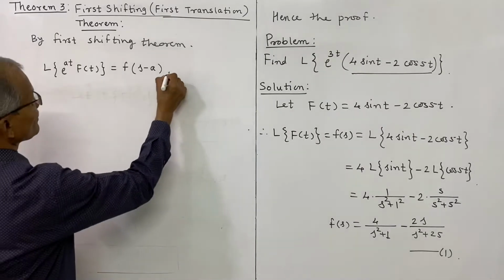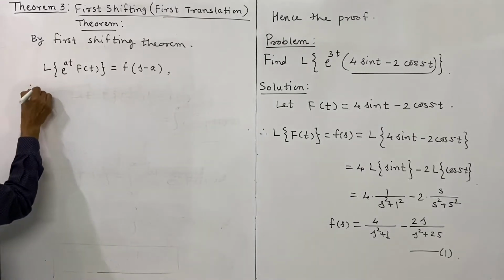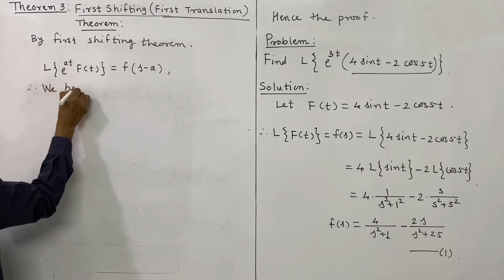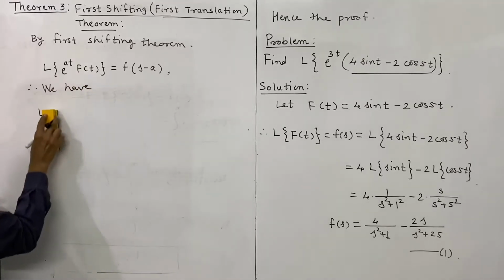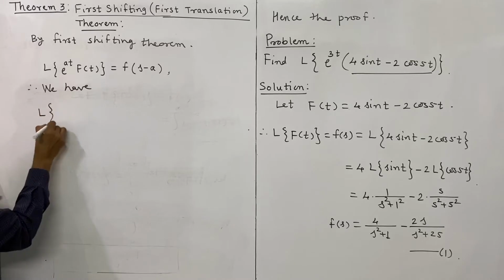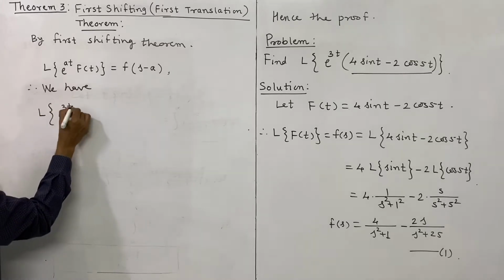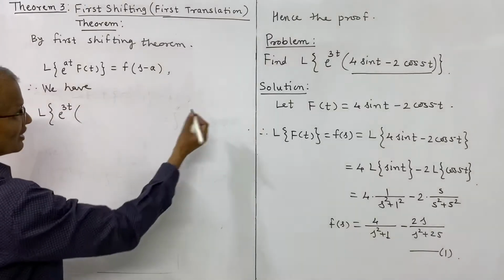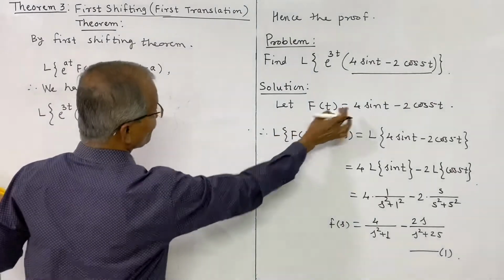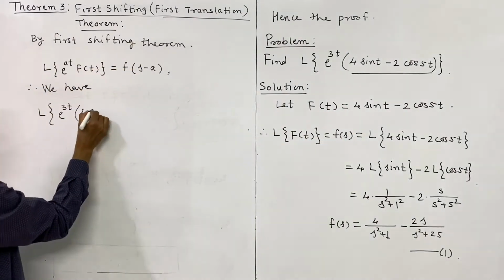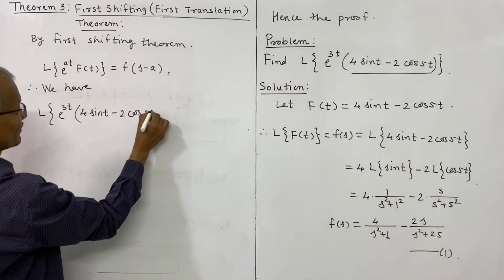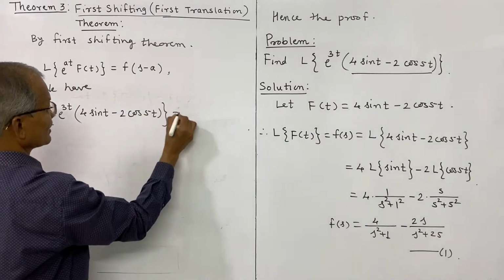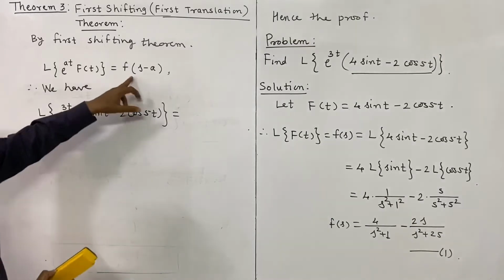So we have L of e power 3t into the bracket, what is f of t? F of t is this one, 4 sin t minus 2 cos 5t, is equal to F of s minus a.